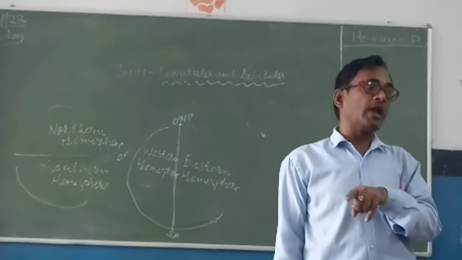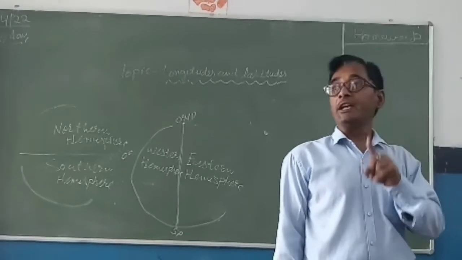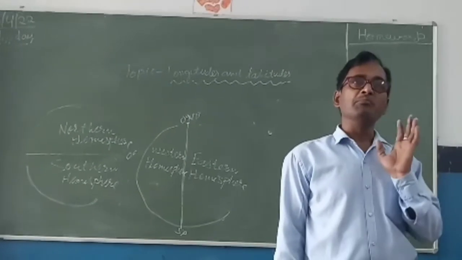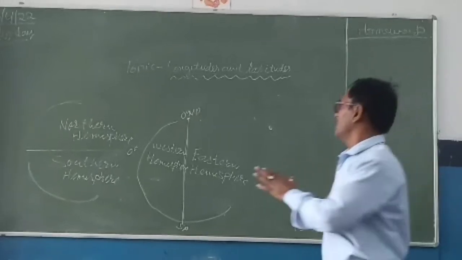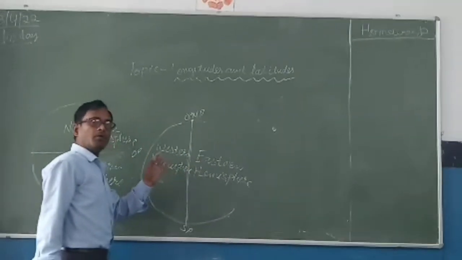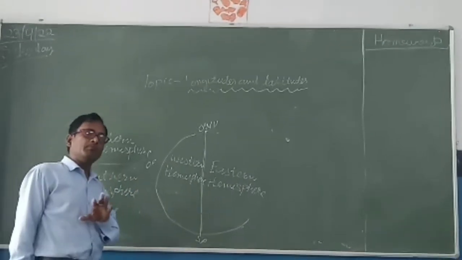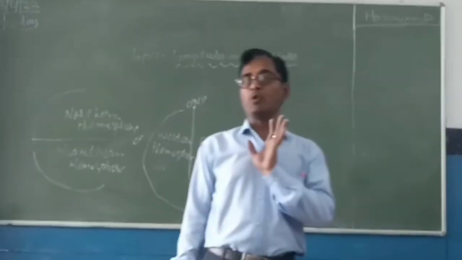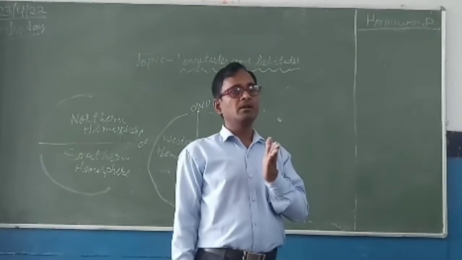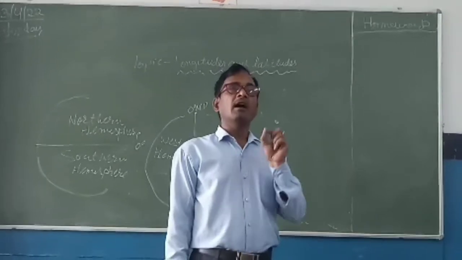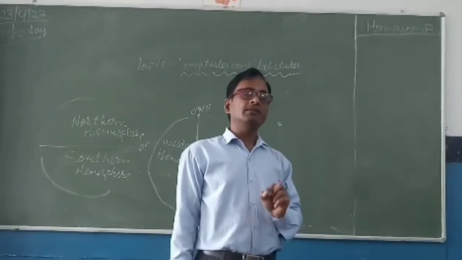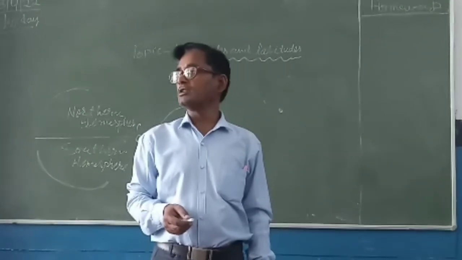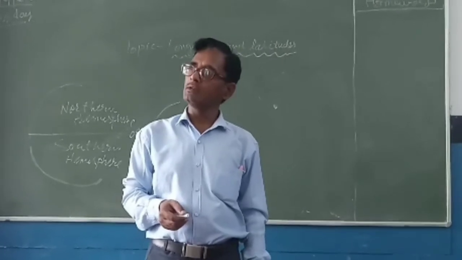longitude, that is known as the 180 degree meridian. But it is not possible to show the 180 degree meridian on this globe. I will show you. Understand? So there should be no confusion. Both meridians, the 180 degree meridian and the prime meridian, divide the whole earth into two hemispheres. Is it clear?